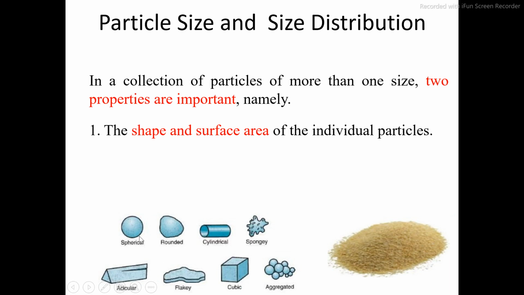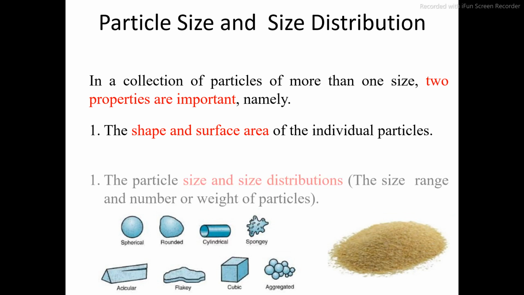Spherical, very good. Spherical particles have very good flow properties. Why do spherical particles have good flow properties? Because they have maximum surface area and the edges are completely smooth and rounded. So that's why this type of particle has very good flow properties, and that's why shape and surface area must be considered.